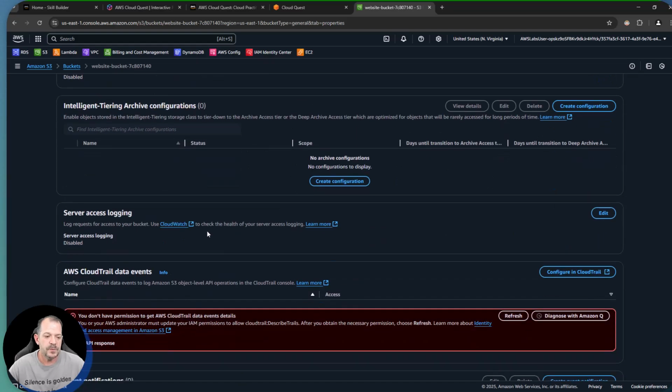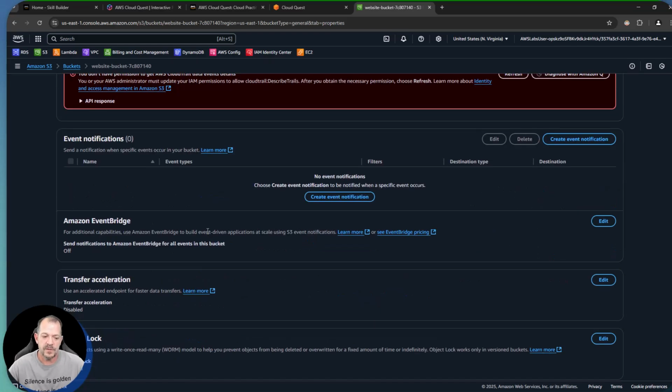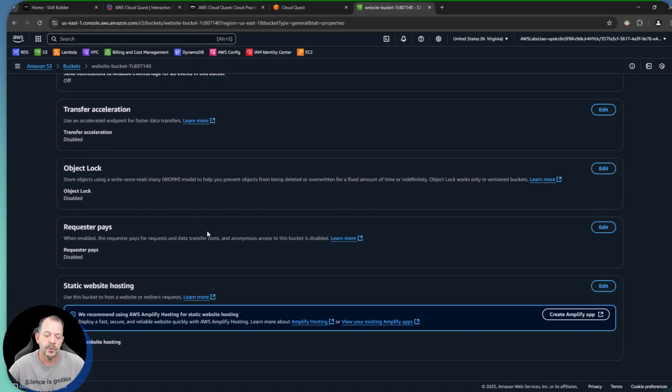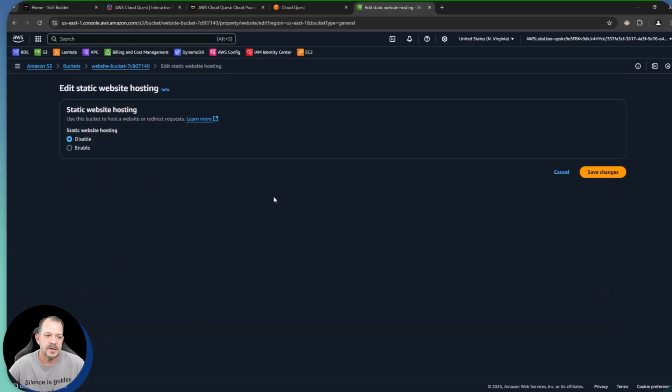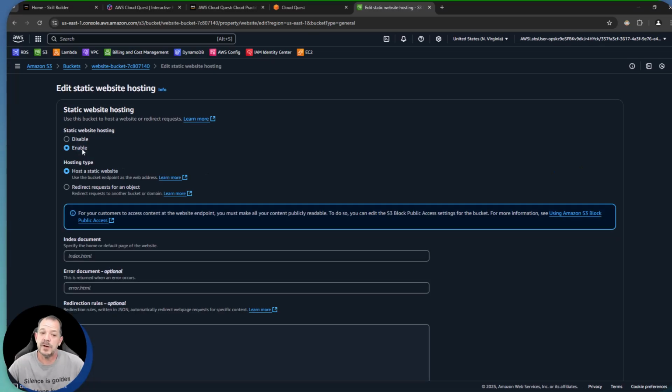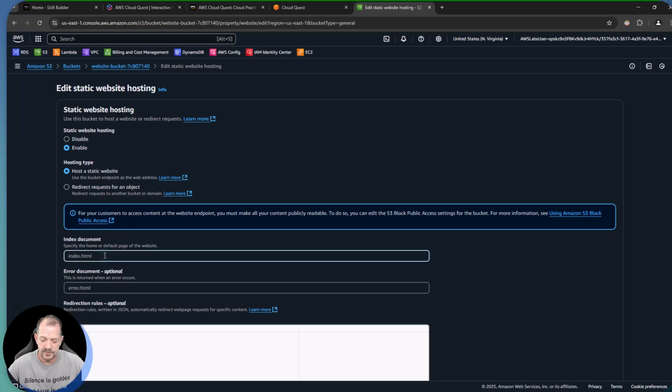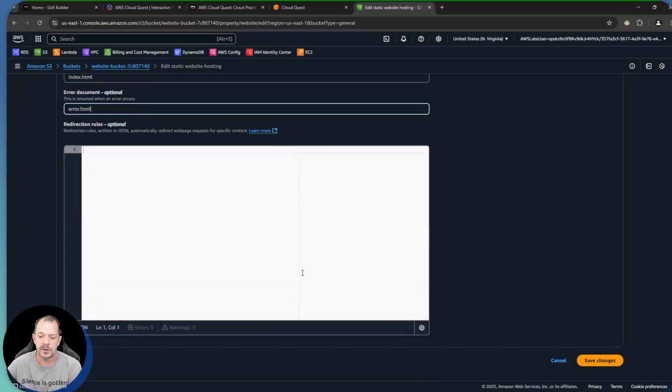And then lastly, we wanted to go down here and set this bucket up for what? S3 static website hosting. So we're going to scroll all the way down to the bottom. We're going to hit this edit button and turn on static website hosting. And now we need to tell it where to find our files. So when someone hits the root of our domain, we want them to load the index.html file. If they request something that doesn't exist, we want them to reach the error.html file. And that's pretty much all we're going to do as far as our settings here. And we're going to save changes.